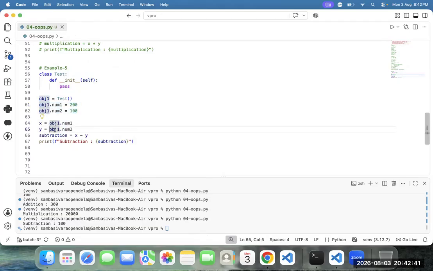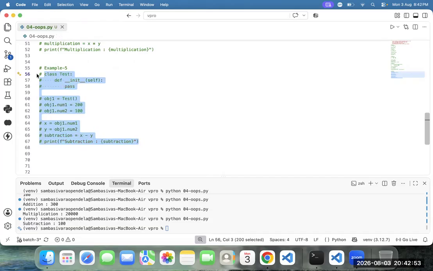obj1.num1, obj1.num2. 200 is stored to where? x. 100 is stored to where? y. And subtraction equal to x minus 5. Team, execute this code also. Execute it.